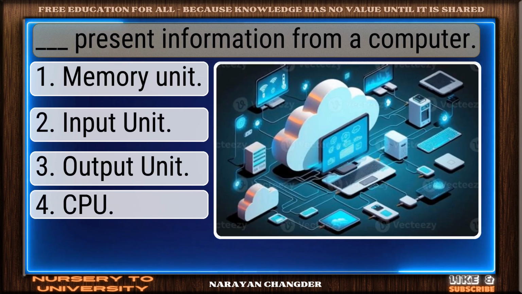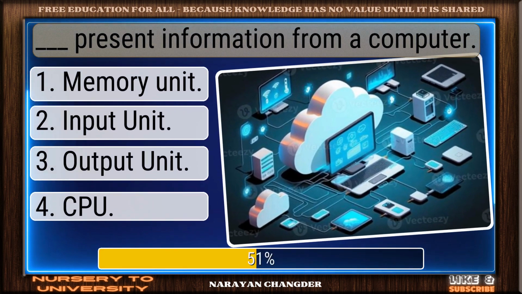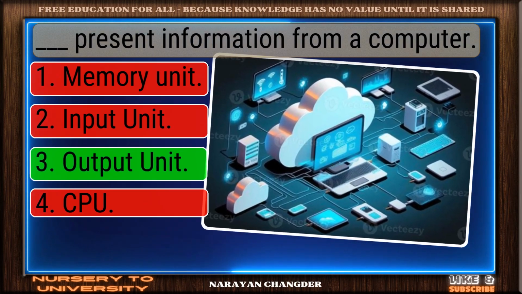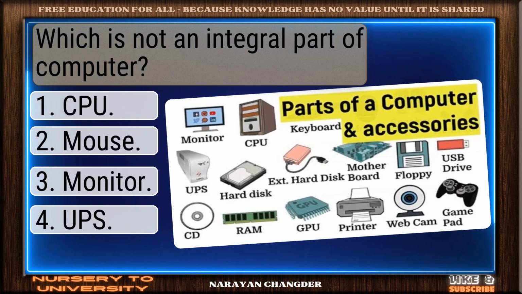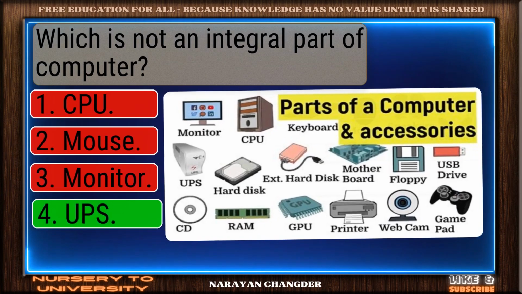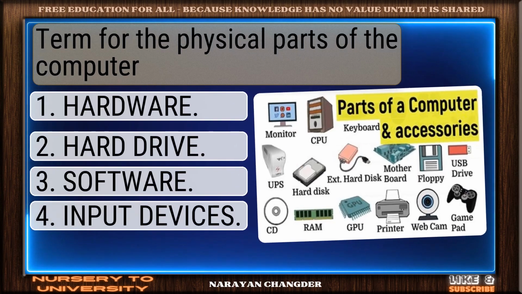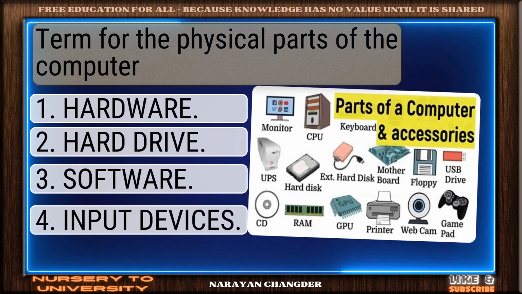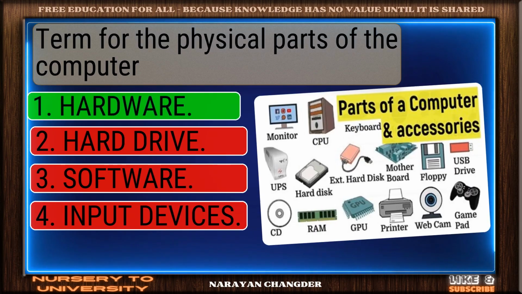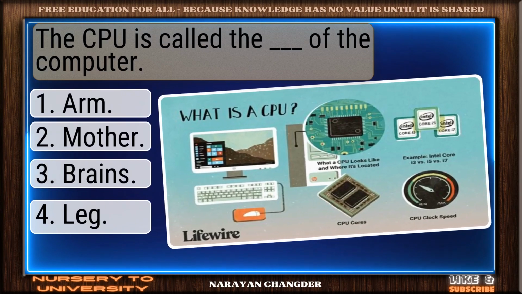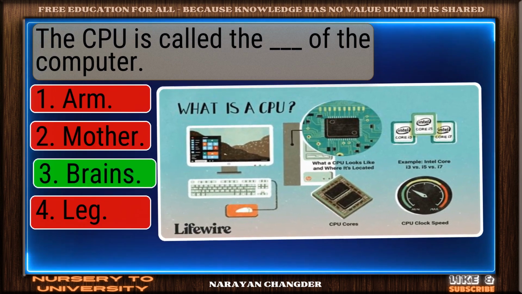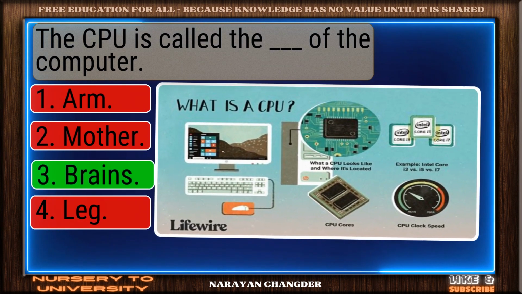Dash present information from a computer. Excellent choice. Output unit is right. Which is not an integral part of computer. Perfect. UPS is the one. Term for the physical parts of the computer. You got it. Hardware fits. The CPU is called the dash of the computer. Valid point. Brains is true.